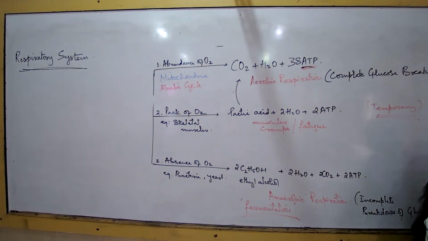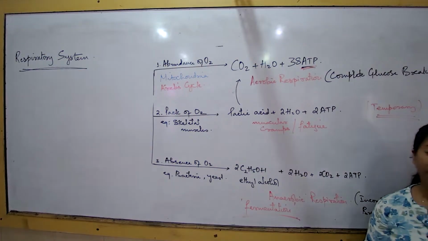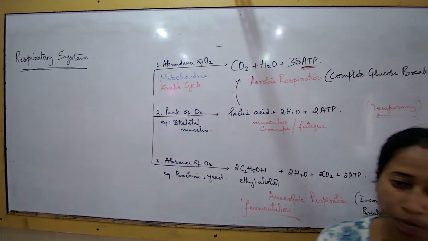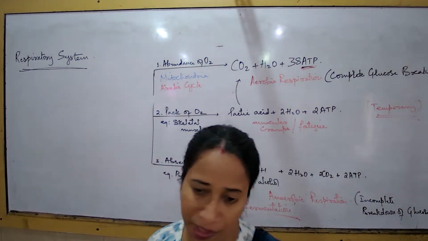Passage of air. The pharynx, the larynx and the windpipe are all doing only one function, and that is allowing the air from the nasal cavity to reach the lungs. That is their job. Here are some specific points you are supposed to know. Why does the trachea have those C-shaped cartilages, or the C-shaped cartilaginous rings?